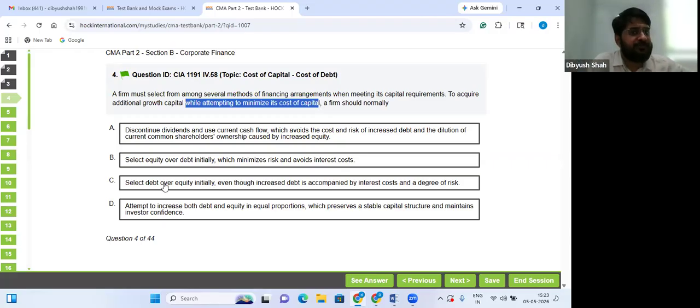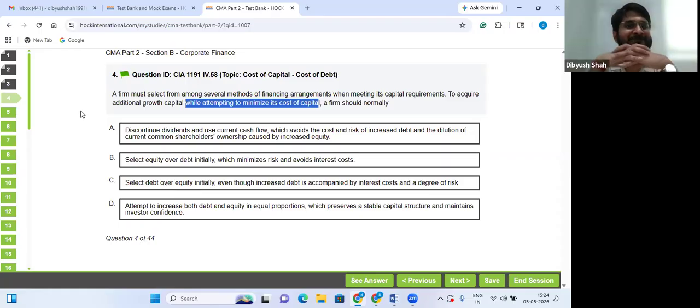Yes, ideally this should be done, even though increased debt is accompanied by interest cost and a degree of risk. Okay, you mean I may or may not go with this absolutely. And D, attempt to increase both debt and equity in equal proportion, which preserves a stable capital structure and maintains investor. Now this gets confusing.